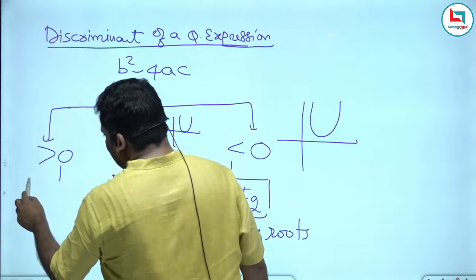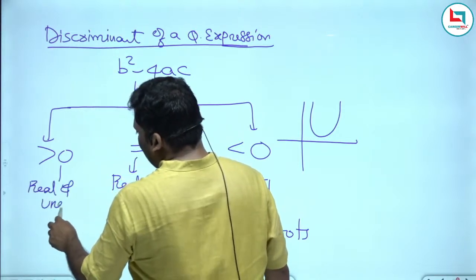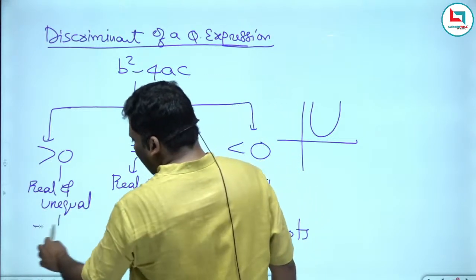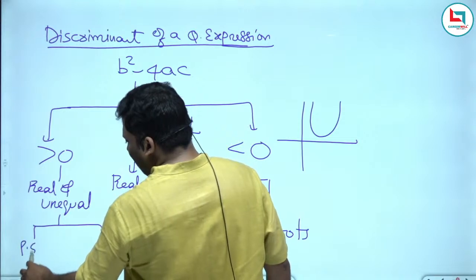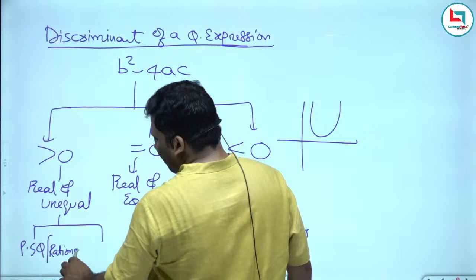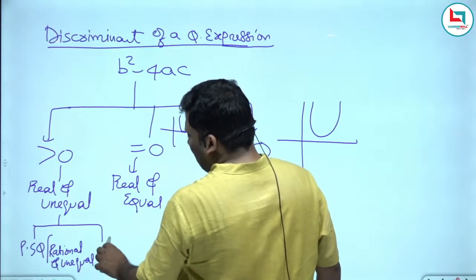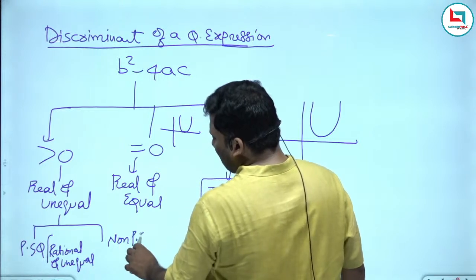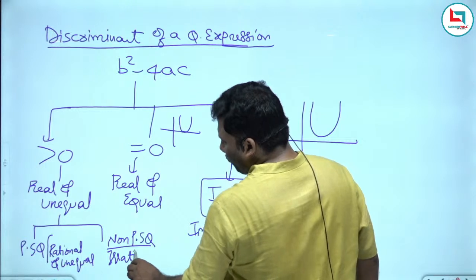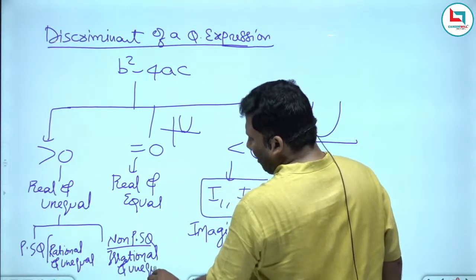If it is greater than 0, it is real and unequal. Again, two more cases I will get. If it is a perfect square, it is rational and unequal. If it is a non-perfect square, the answer will be irrational and unequal. Very, very important.